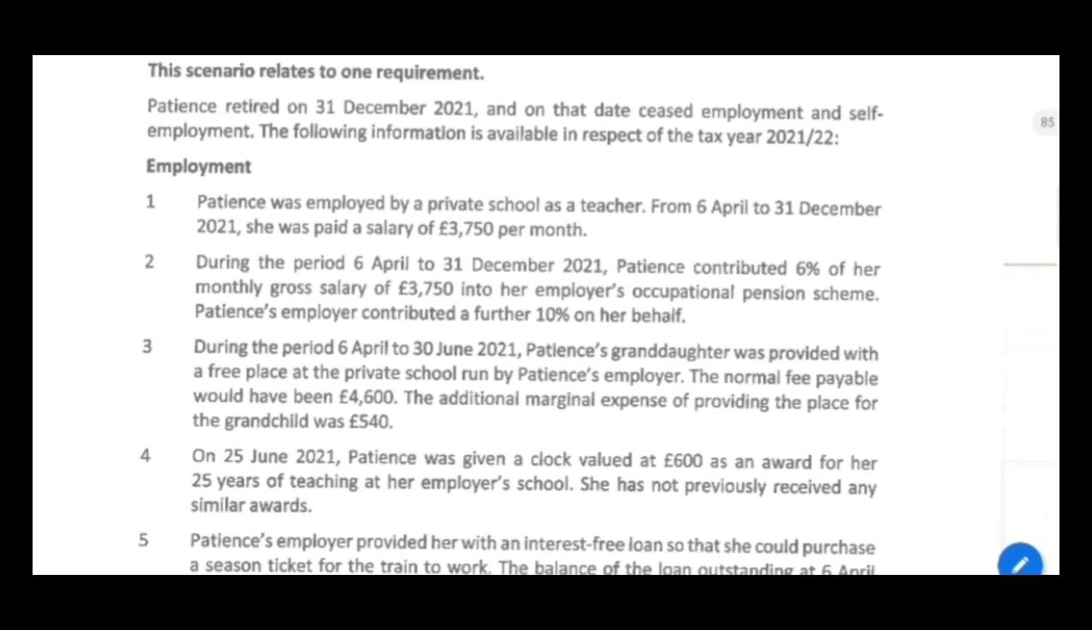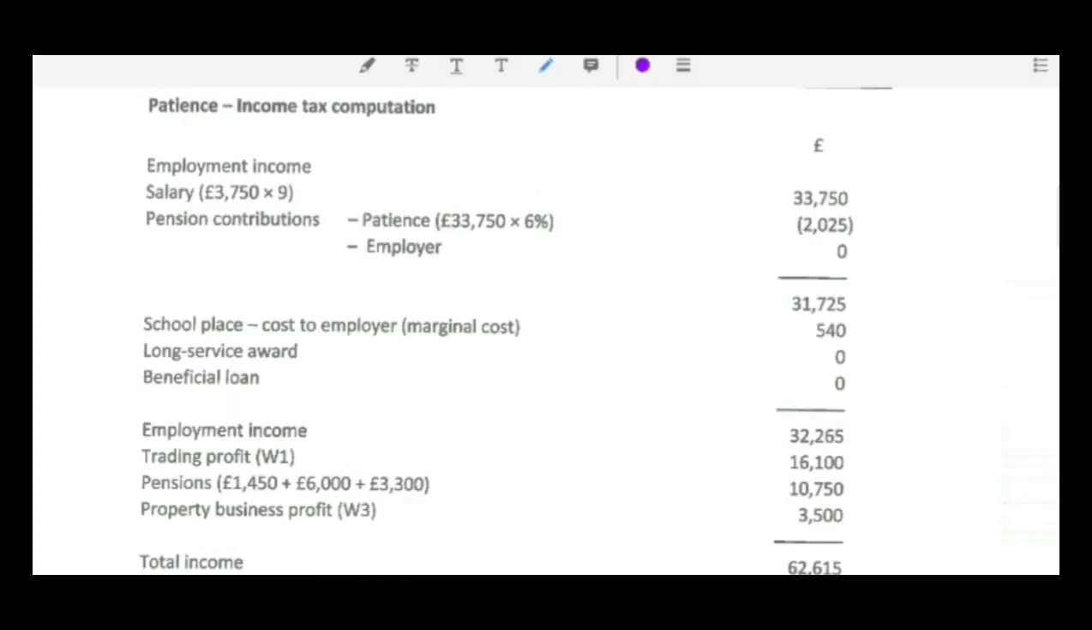The additional marginal expense of providing the place for the grandchild was 540. So here the cost that is incurred by the employer for providing such a service is 540. So only 540 would be recorded as the taxable benefit, not 4600, the normal fee. So you can see only the marginal cost to the employer would be included in the taxable income of the employee.